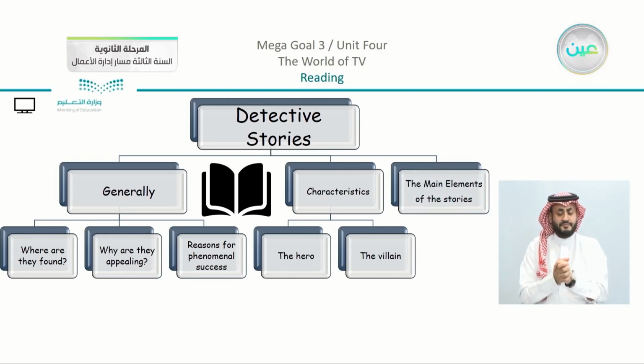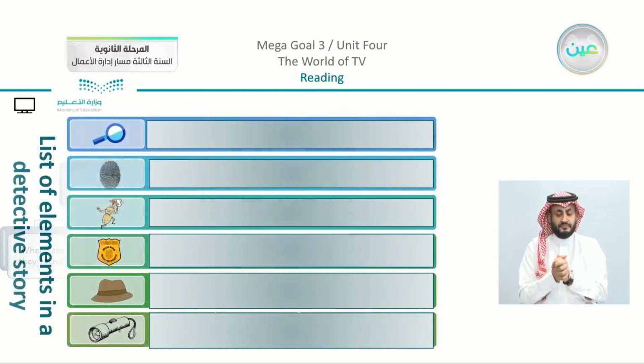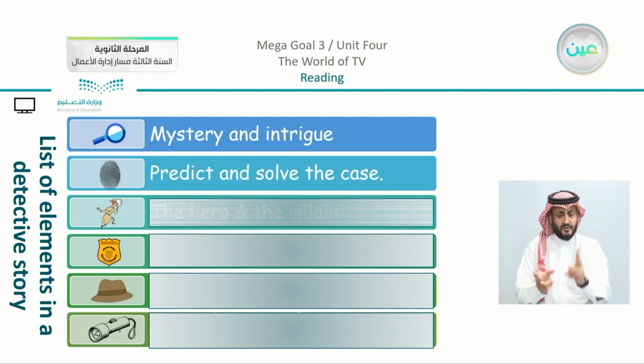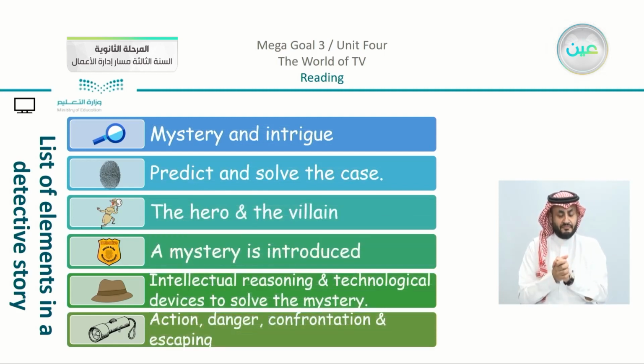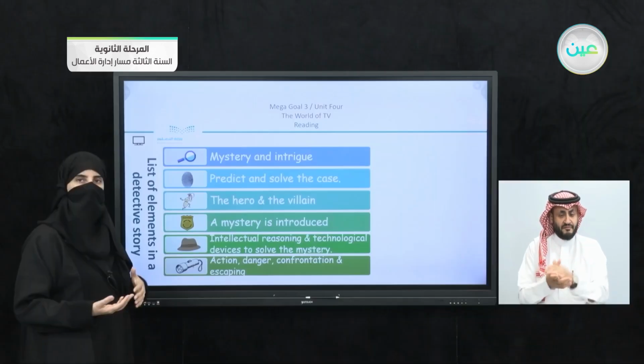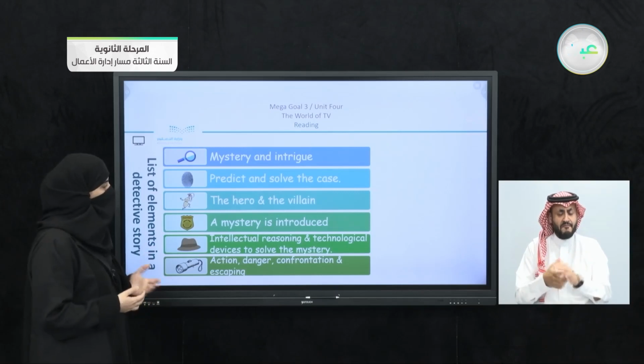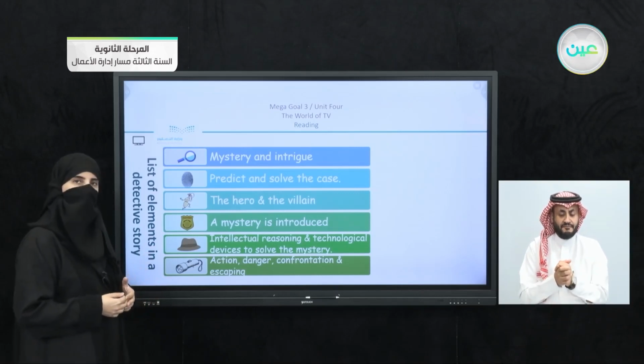Now, the main elements of the stories. You can see that we had discussed all of the parts that we have. We have the mystery and intrigue, predict and solve the case. There is, of course, the hero and the villain. We have a mystery is introduced, intellectual reasoning, and technological devices to solve the mystery. And at the very end, there is action, danger, confrontation, and escaping.